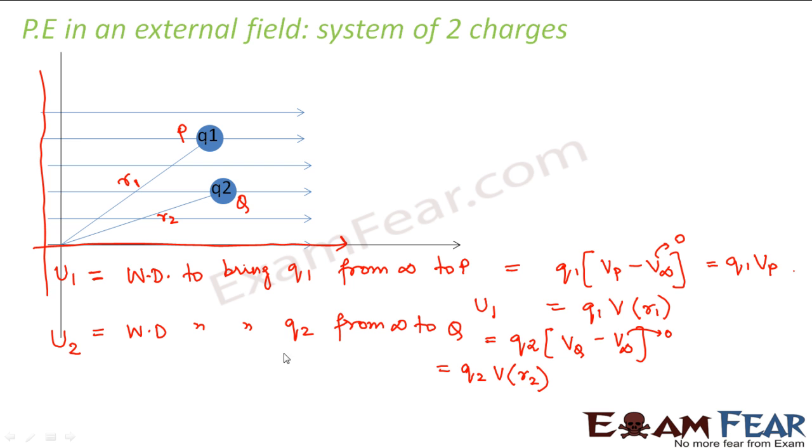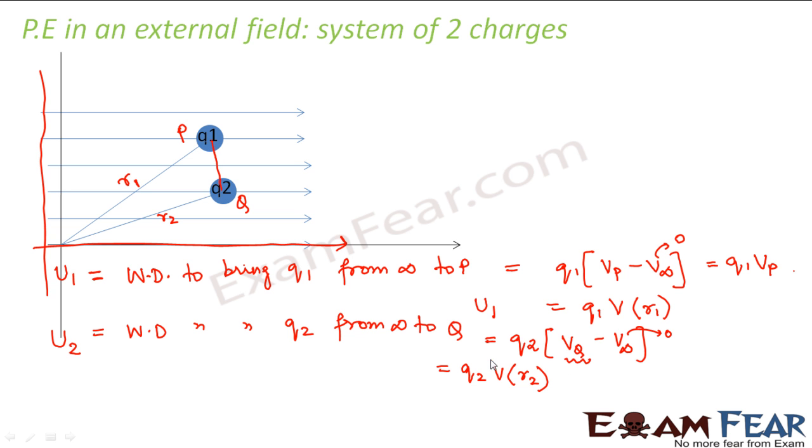But in this case, there is another term involved. When you calculate the potential at Q, there is another potential due to the charge Q1.